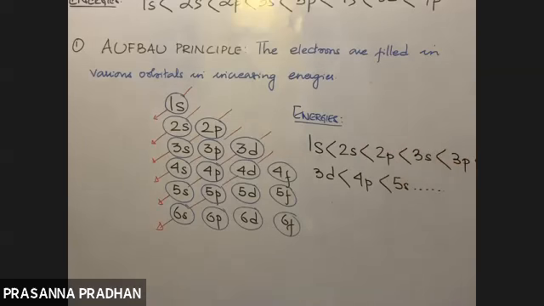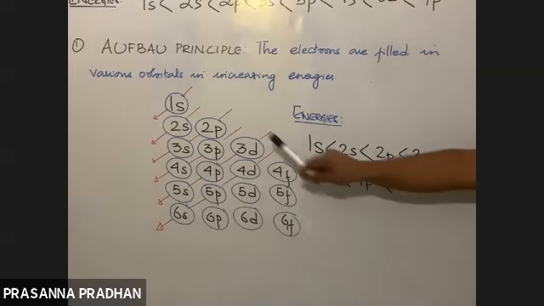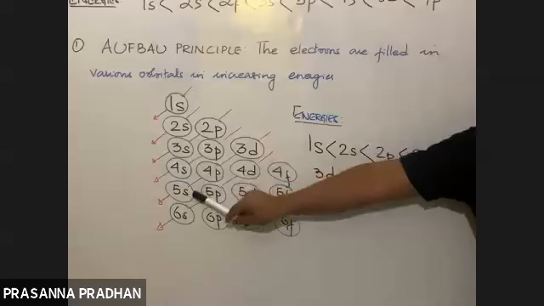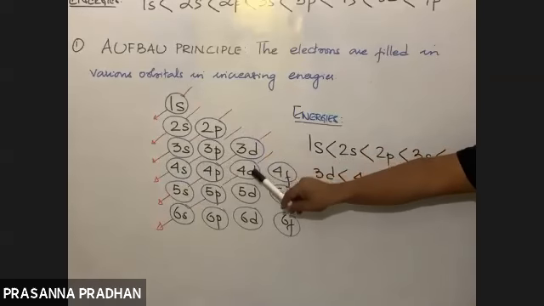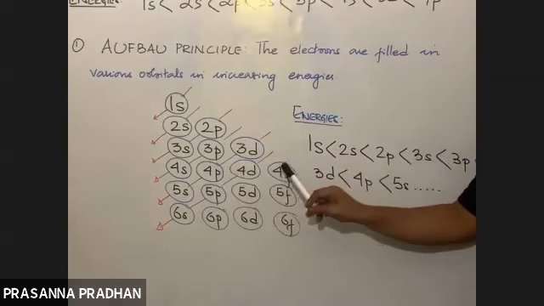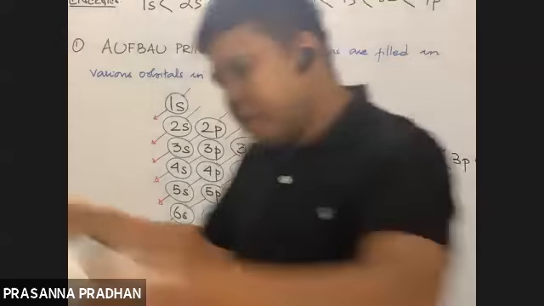in increasing order, right? So 1s, 2s, 2p, 3s, 3p. After 3p, 4s will be filled up, right? Then the electrons will go to 3d. Then after 3d has been filled up, the electrons will move to 4p. After 4p has been filled up, then 5s. After 5s, electrons will go to 4d. Then 5p, then 6s. After 6s, again 4f, 5d, 6p, 7s, and so on. It will go on and on.